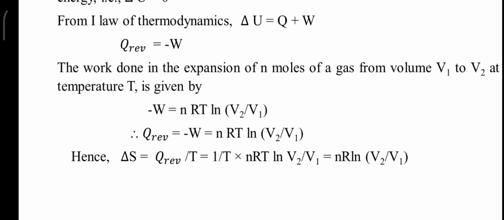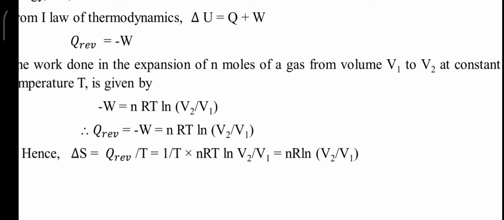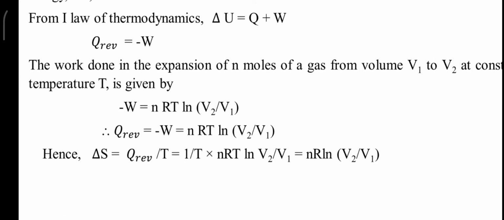The mathematical expression of work done during the expansion of 1 mole of gas from volume V1 to V2 is given by minus W equals nRT ln V2 by V1. Now the value of minus W is equal to Q reversible. So incorporate Q reversible here. Therefore, Q reversible equals minus W equals nRT ln V2 by V1.